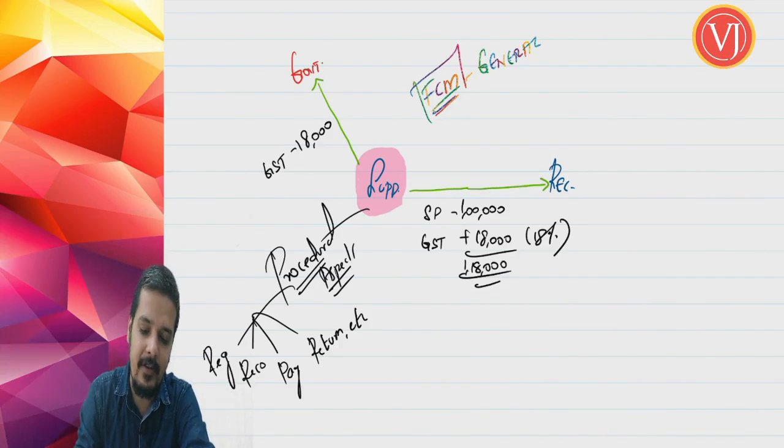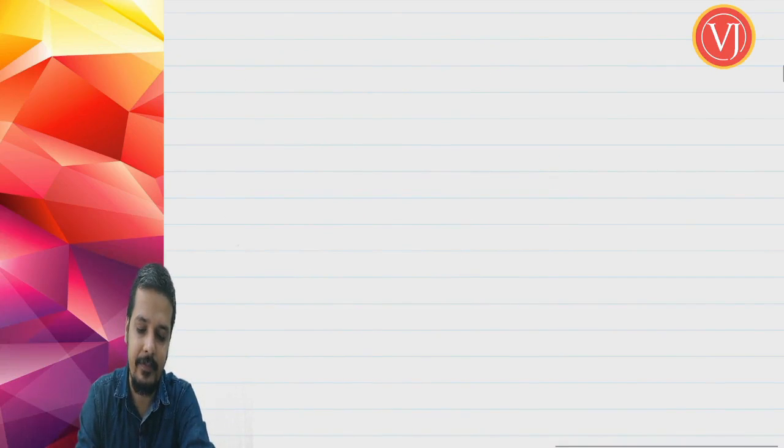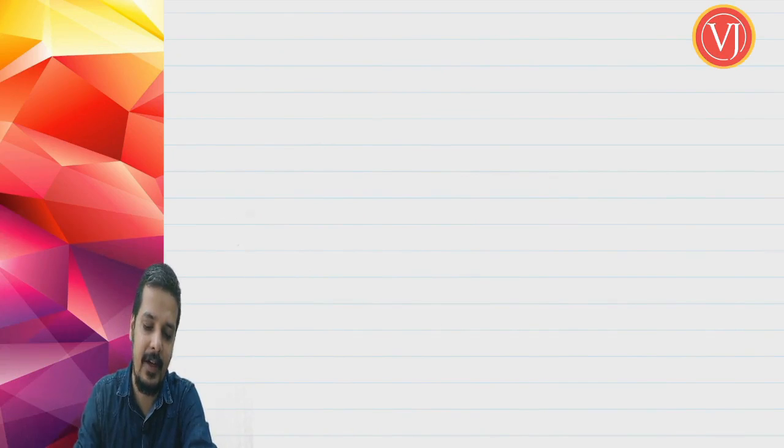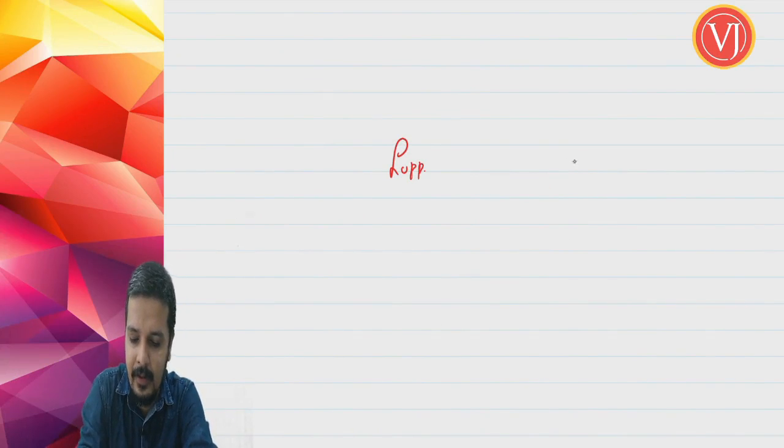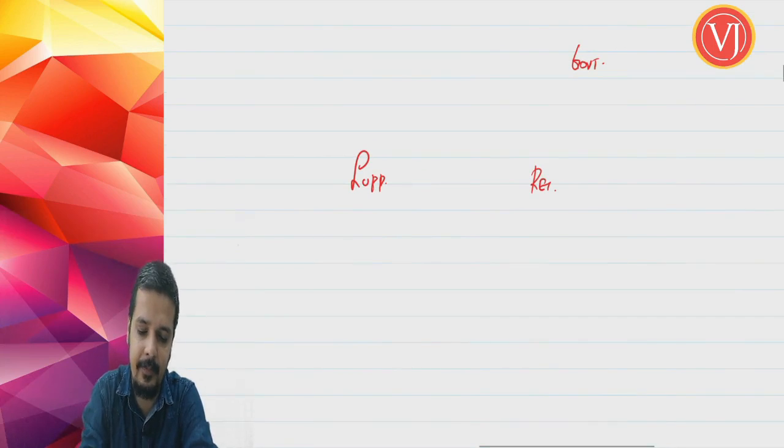Friends, what happens in reverse charge mechanism? Here you are talking about the supplier, the recipient and the government, and things change a bit.